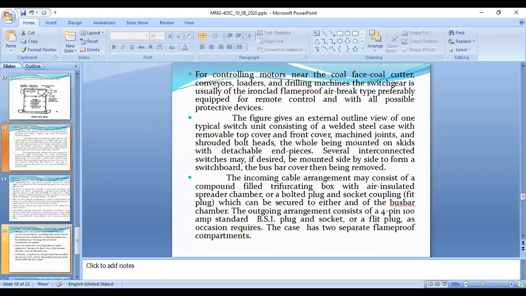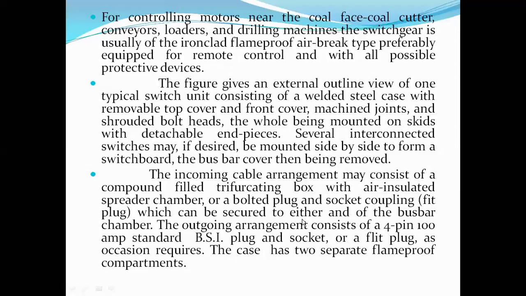So what exactly are the construction details of the gate end panel or gate end box, for controlling the motors nearer to the face? As I said, it is basically used to provide the required power supply to the face machinery, the machinery operated near the face. For controlling the motors near the coal face, coal cutters, conveyors, loaders, drilling machines, the switchgear is usually of iron-clad, flameproof, air brake type, preferably equipped with remote control and with all possible protective devices.